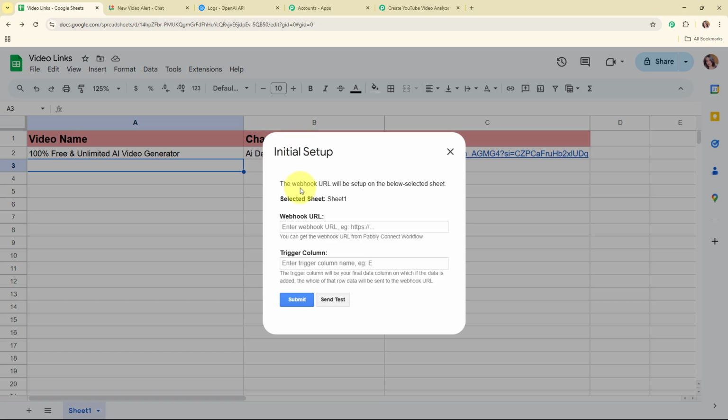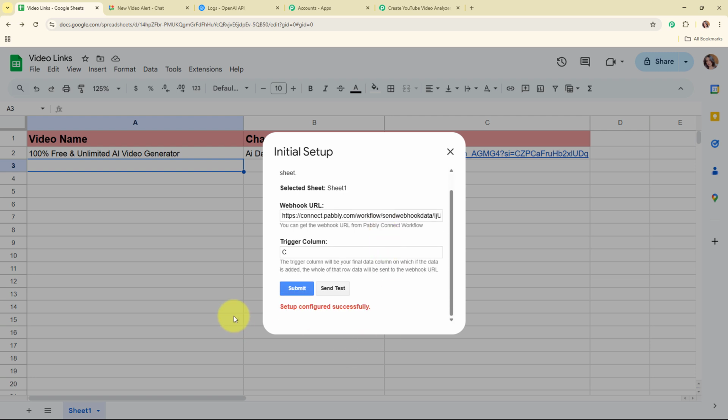Now here under this initial setup, you can see it is asking me to enter the webhook URL and the trigger column. So here for the webhook URL, I'm going to enter the webhook URL that I've received in my Pabbly's workflow. And then here for the trigger column, it says the trigger column will be a final data column on which if the data is added, the whole of that raw data will be sent to the webhook URL. So here you can see in my Google Sheet, my last data column is column C. So I'm going to enter my trigger column as column C, and then I'm going to click on this submit. And it says setup configured successfully.